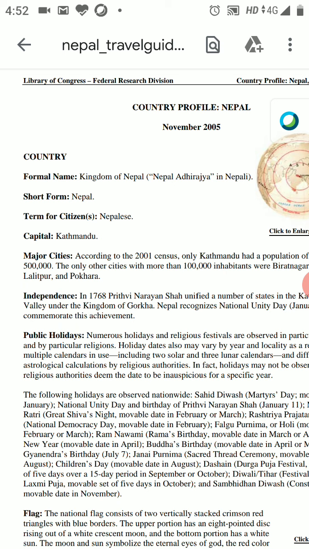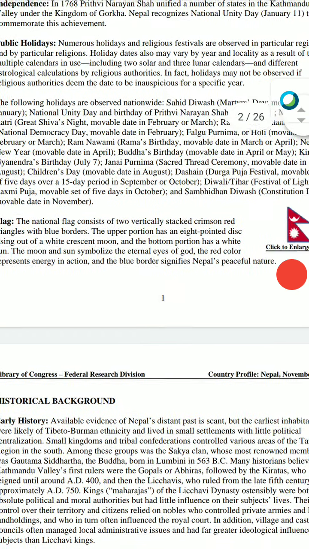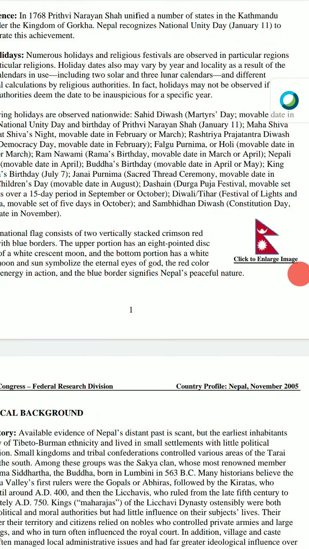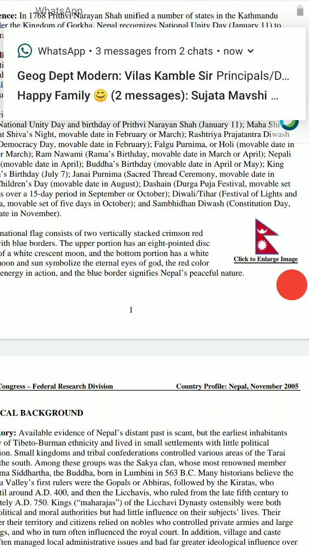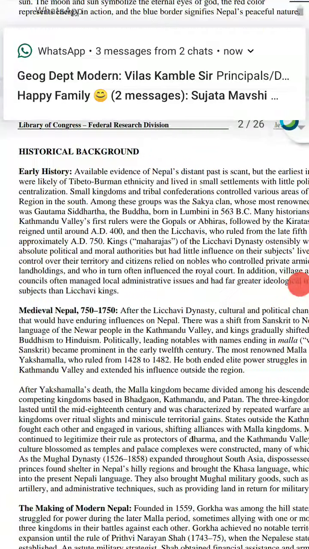The next aspect related to this country is the flag. If you see the flag of the country, it is a peculiar flag, because the flags of the rest of the world's countries are rectangular, but the flag of Nepal is basically triangular. Two triangles are there, and it is a peculiar shaped flag. So this is one of the important features.